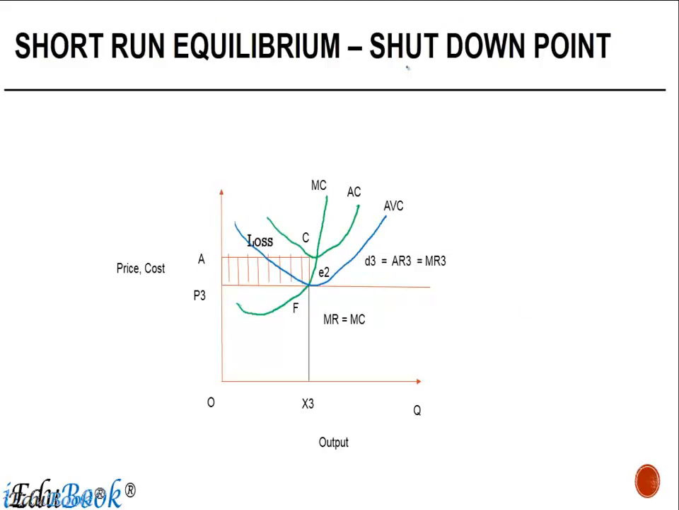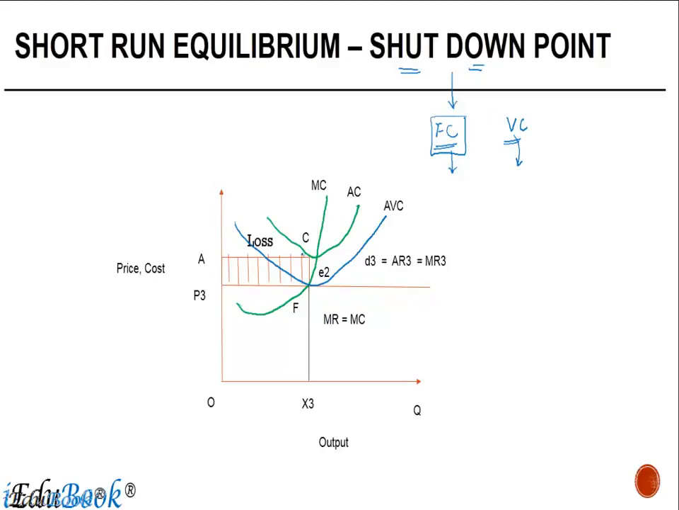Now in case of a shutdown point, when would a company decide to shut down? Think of it logically: there are fixed cost and variable cost. The variable cost, the firm may or may not be able to cover. But fixed cost is something which it has to cover, because if it is unable to cover the fixed cost, then it has no option. There's no reason why you should be producing.